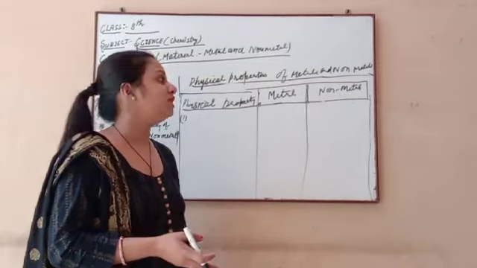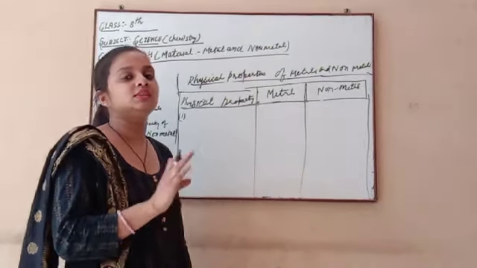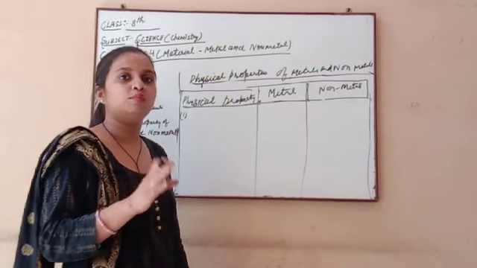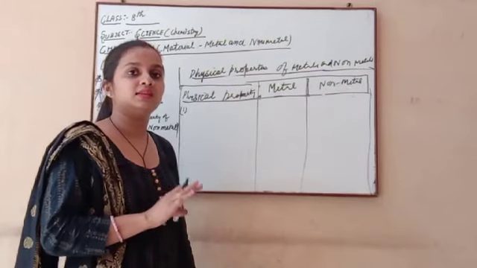We judge all of these just by seeing the metal and non-metal, without needing any chemical reaction. So all these properties come under physical properties.